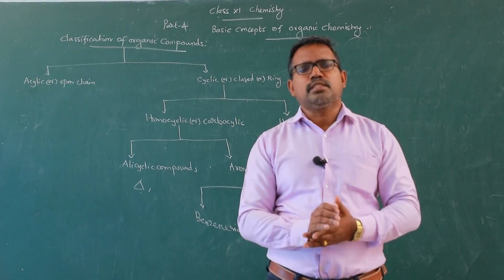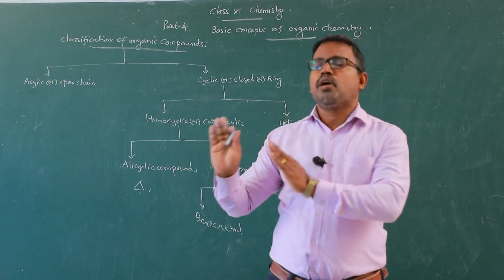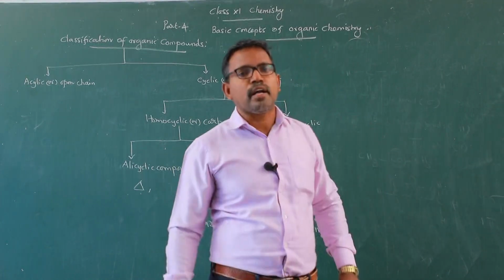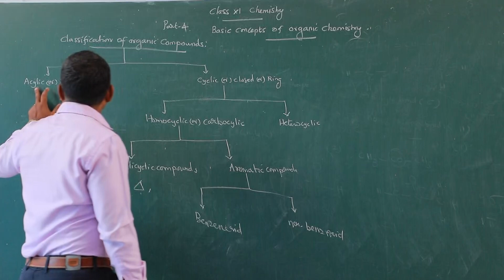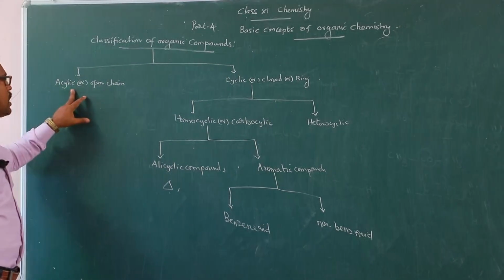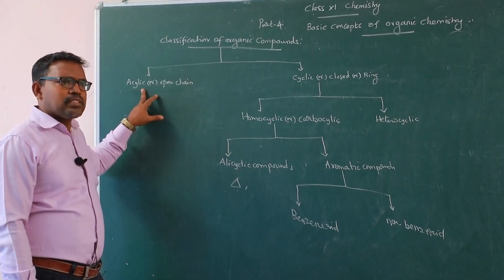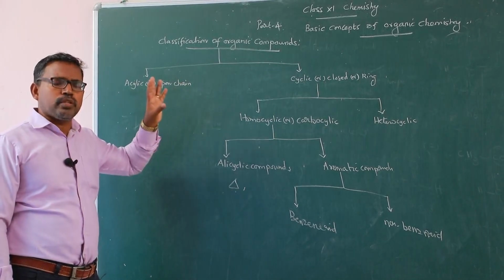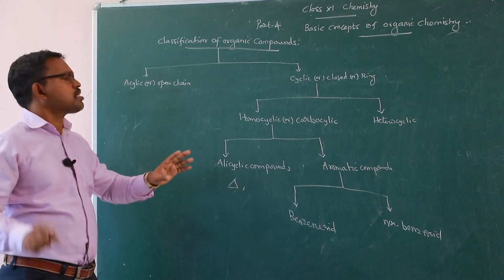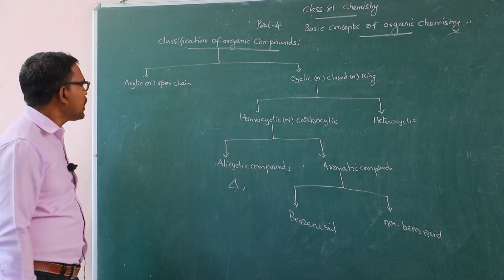Anyway, majorly it is classified into two types. Simply say, open chain compounds or closed chain compounds. First part, open chain organic compounds. These open chain compounds are otherwise known as acyclic compounds because these compounds are not closed. The ring forming tendency is not at all possible, hence they are said to be acyclic compounds.